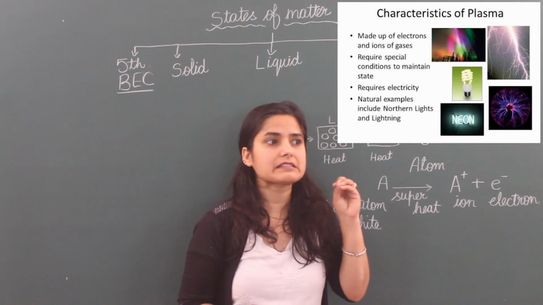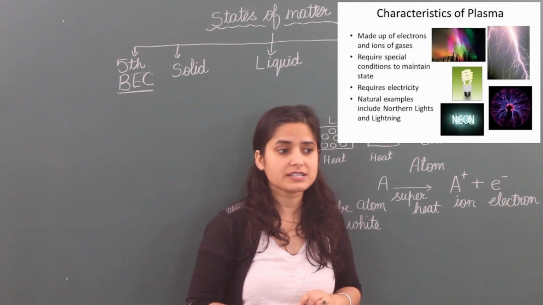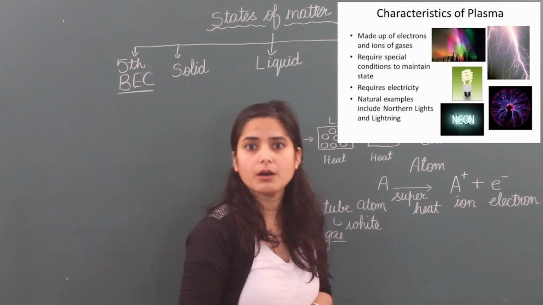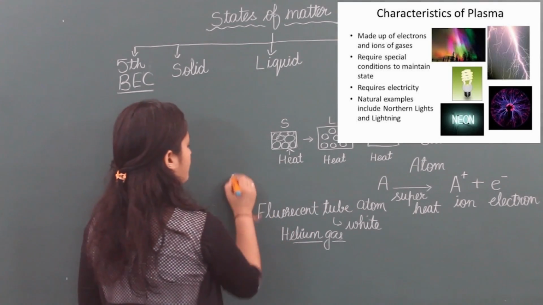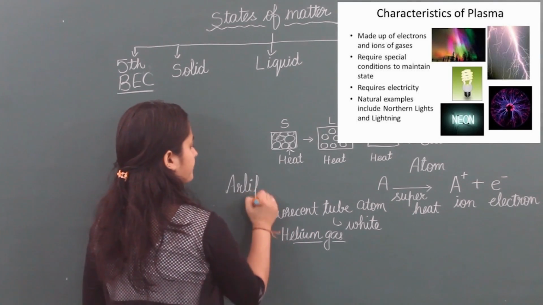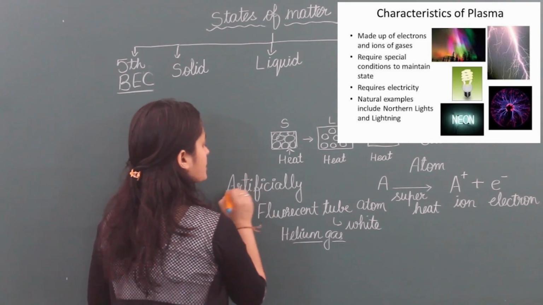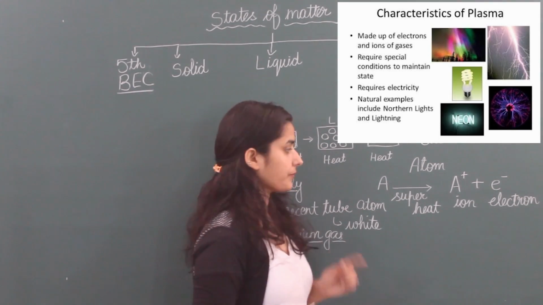At that time light is released and we can see that light. That happened due to the formation of plasma. Artificially we are producing plasma in fluorescent tubes.